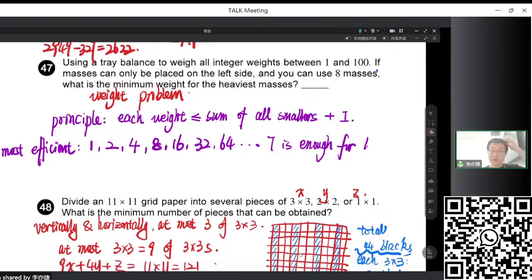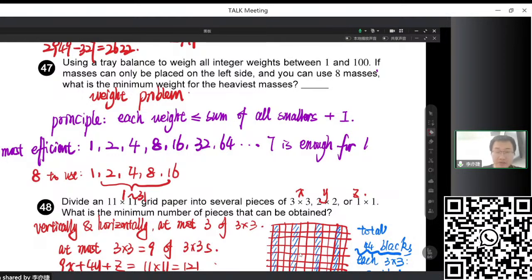So how do we do this? We use the same strategy here. We just keep the first ones. We have 8 to use. For the first few, we keep the same strategy. We use 1, 2, 4, 8, and 16. So with 1 to 16, we can measure all of 1 to 31.